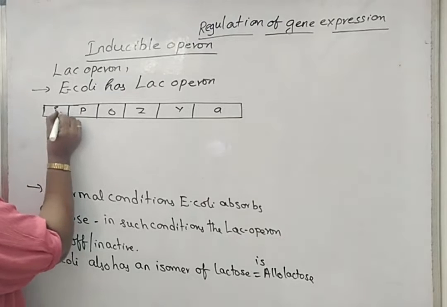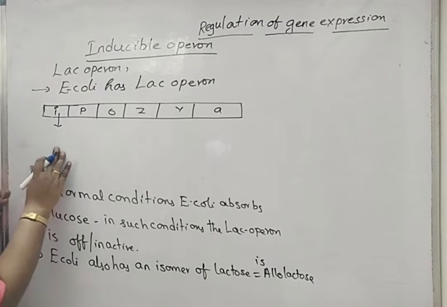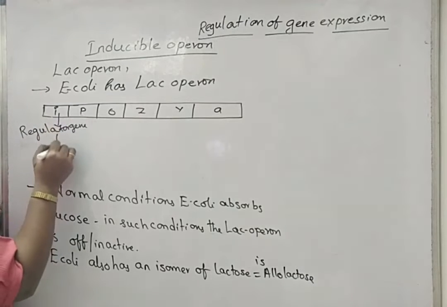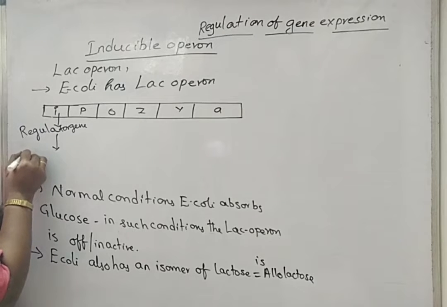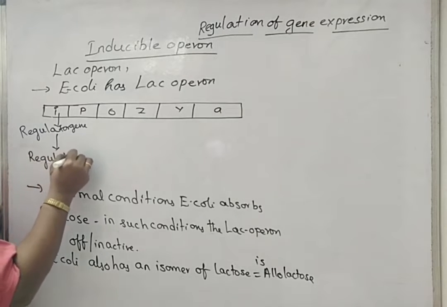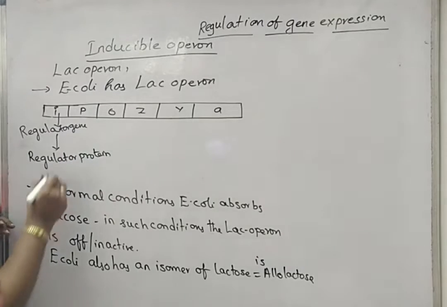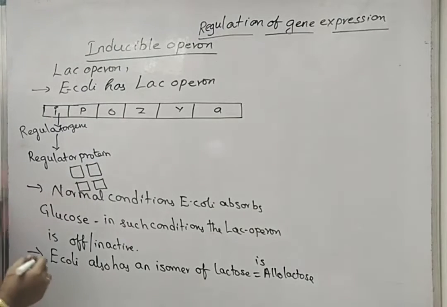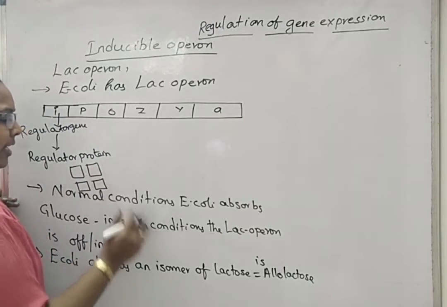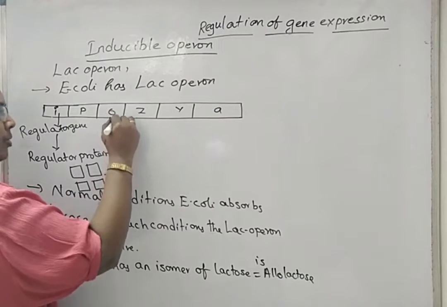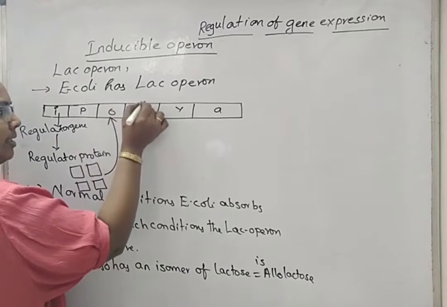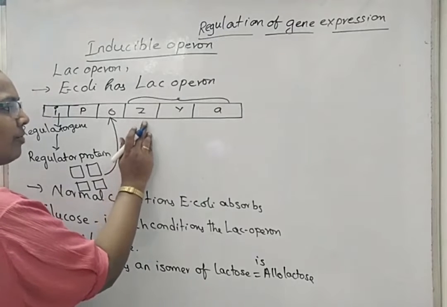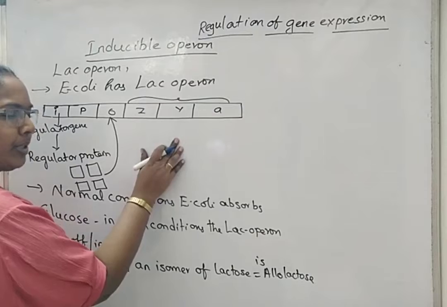In normal conditions, what happens? This regulator gene codes for a regulator protein. Biochemically, this protein is a tetramer, having 4 units. When there is no need for lactose, this protein will go and bind to the operator gene and stop the genetic information transfer to the next structural genes, so that the transcription and the translation into the enzymes or proteins will not happen.